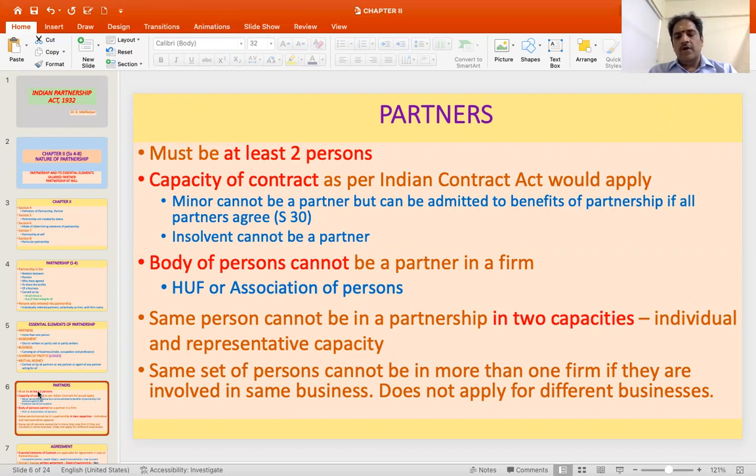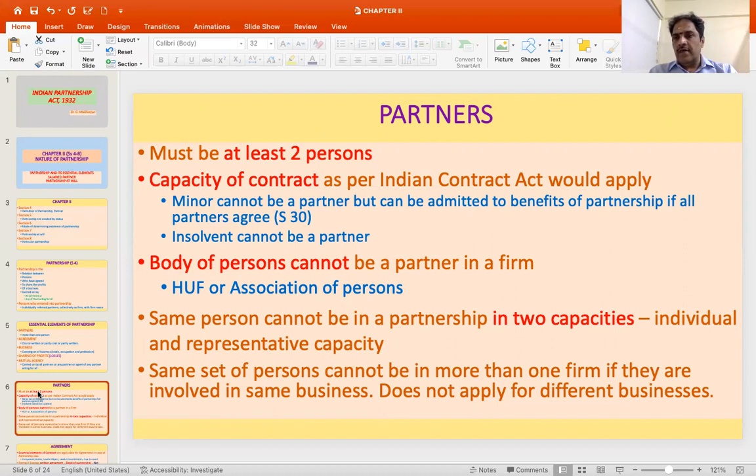Then a body of persons cannot be a partner in a firm. A firm itself is an unincorporated body, within which you cannot again have an association of persons or even a Hindu undivided family. The karta of a Hindu undivided family can be a partner in a firm, but he cannot be there in the capacity of a karta and also as a person. This representative capacity's presence in a partnership firm is not permissible. So the same person cannot be in a partnership in two capacities.